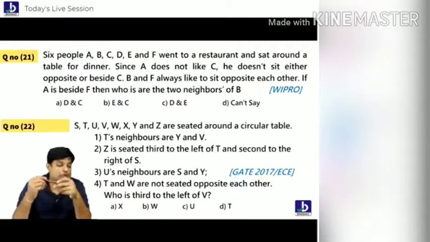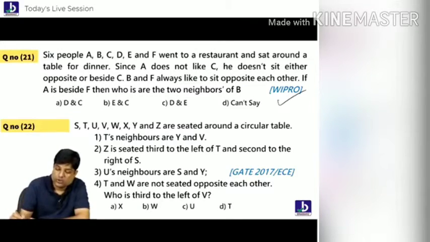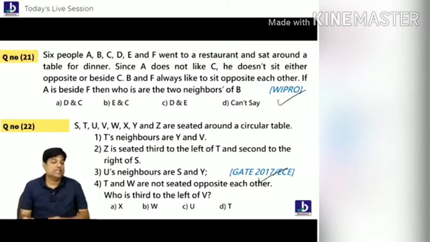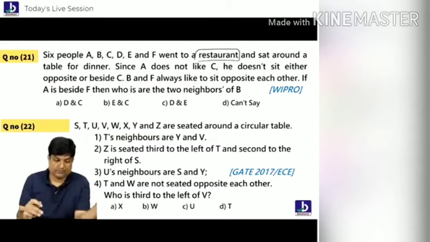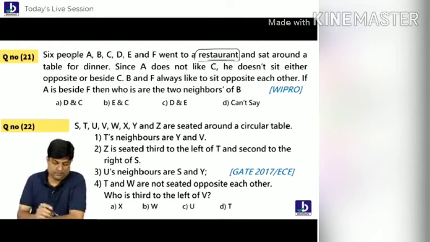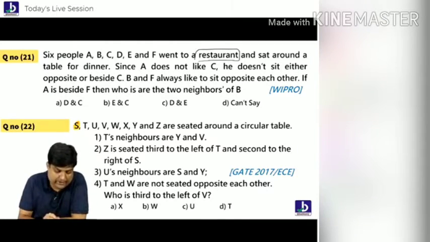I want you to do one Wipro question, one GATE question. GATE 2017, this question was given to you. But here we have 8 people. 1, 2, 3, 4, 5, 6, 7, 8.